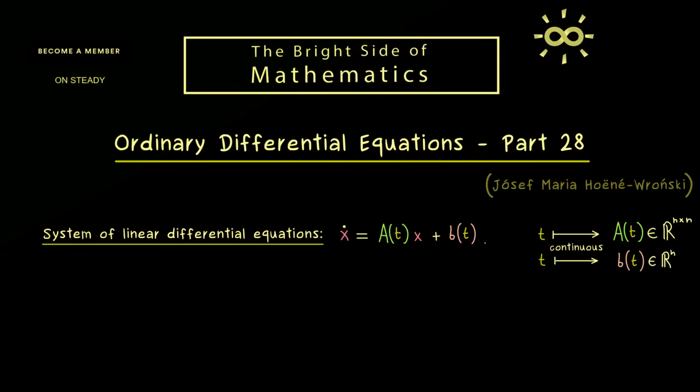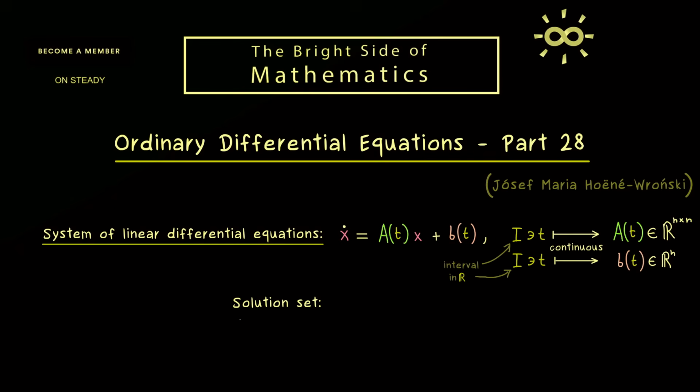However, there are some assumptions involved here, namely we want that the two functions A of t and b of t are continuous functions. And moreover, implicitly we also assume that the domain of definition here, called I, is an interval in R. So it could be the whole real number line or just a smaller open or closed interval in R. In fact, the whole thing here is not a complicated ODE at all, and we can just apply our Picard-Lindelof theorem to find global solutions.